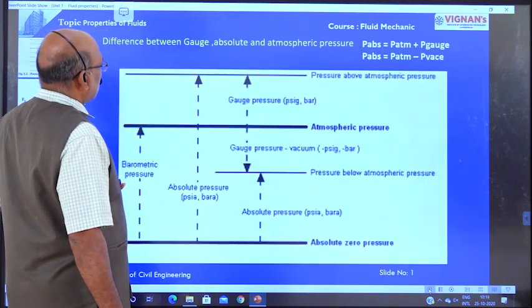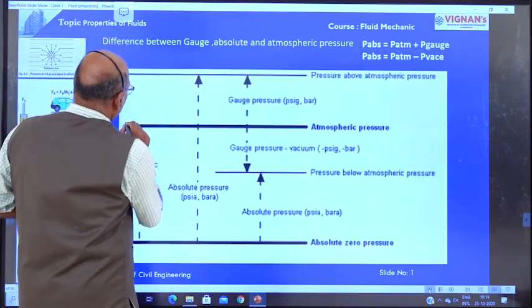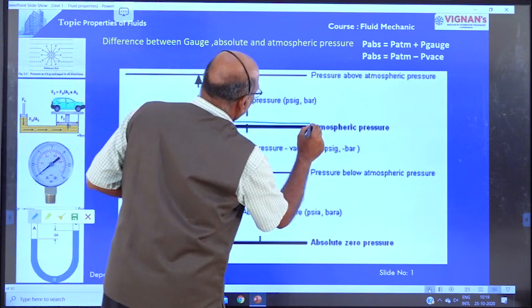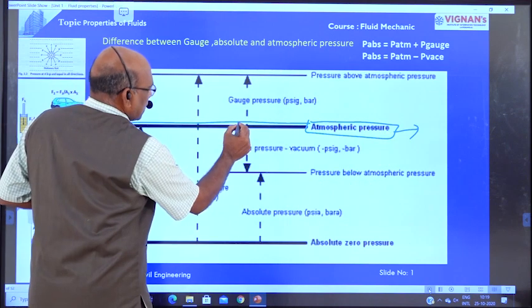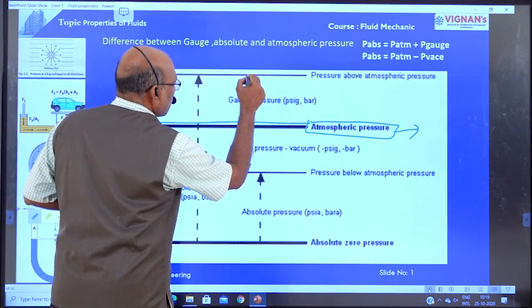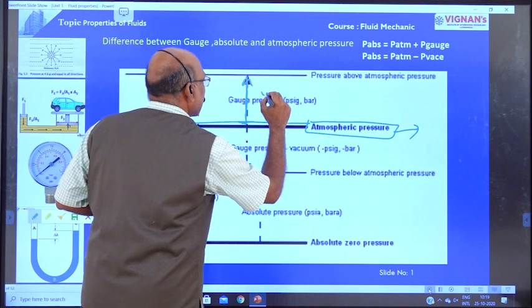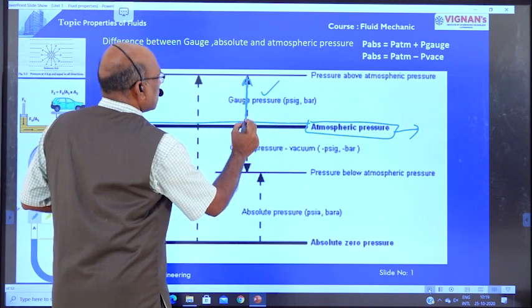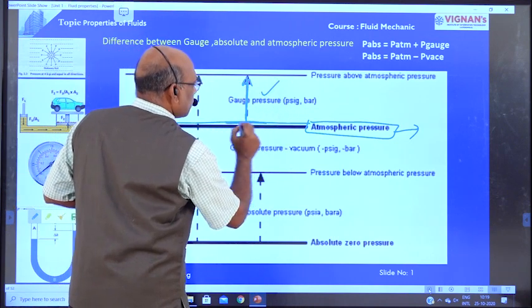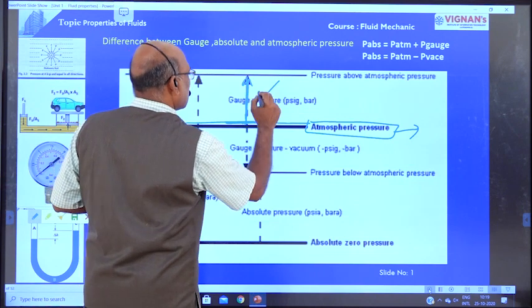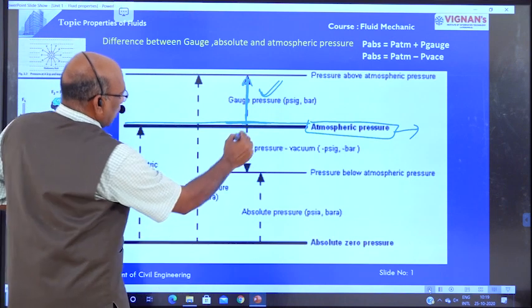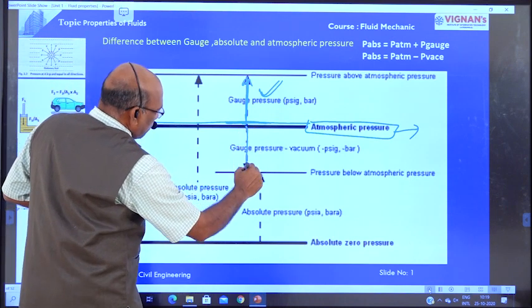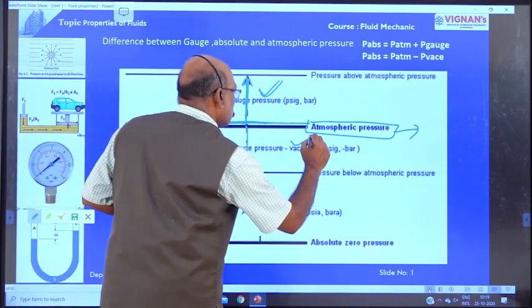Right. This is the diagram. This line represents atmospheric pressure. The pressure above the atmospheric pressure is known as gauge pressure. The pressure below the atmospheric pressure is known as vacuum pressure.